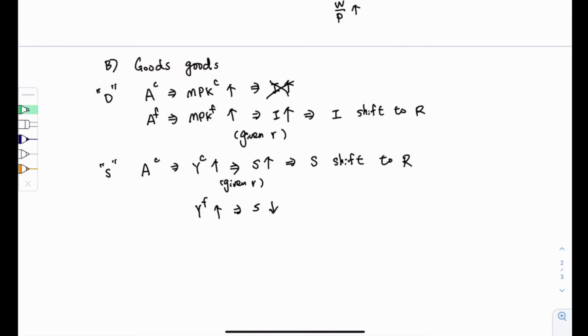Because of that, this effect causes the saving curve to shift to the left. So from this perspective, the shift of the saving curve is ambiguous.